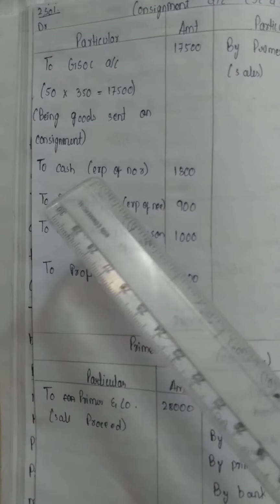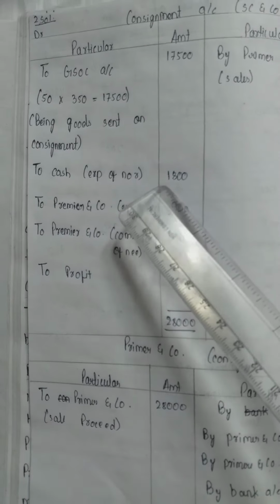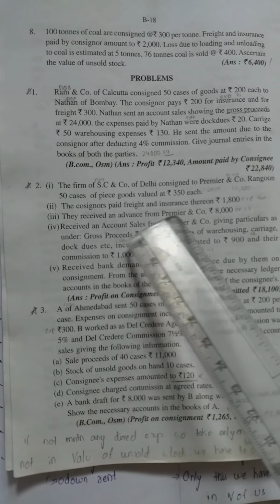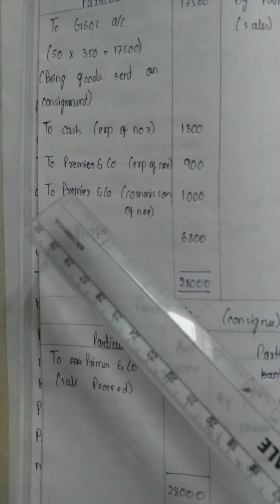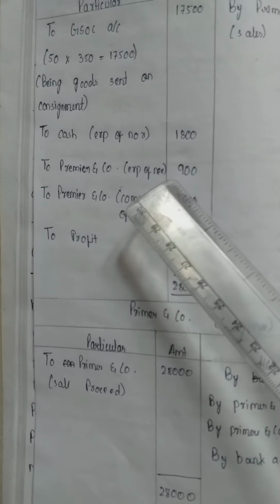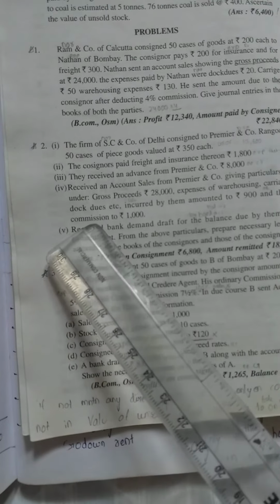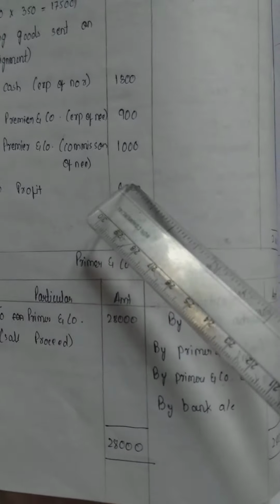Next, to cash, expenses of consignor. It's also given in this question, 1800. You can see here, the consignor paid freight and insurance thereon 1800. So we have to write it here. To Premier and Company, expenses of consignee 900. You can see here, incurred by them amounted to 900. Next, to Premier and Company, commission of consignee. It's here, commission 1000. So we have to write.